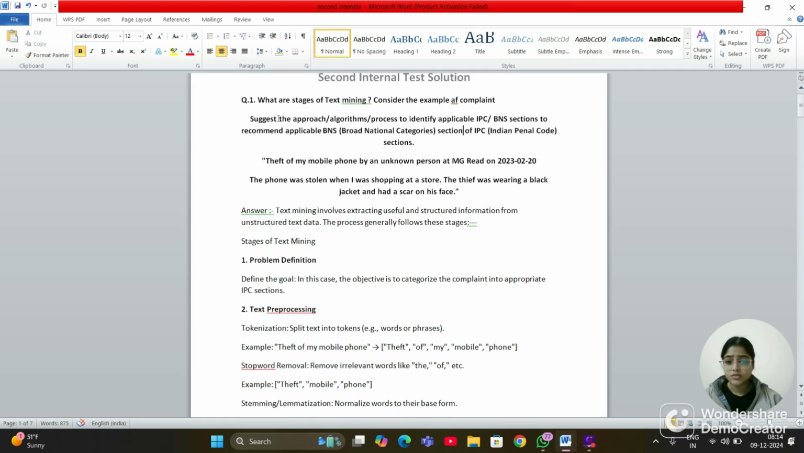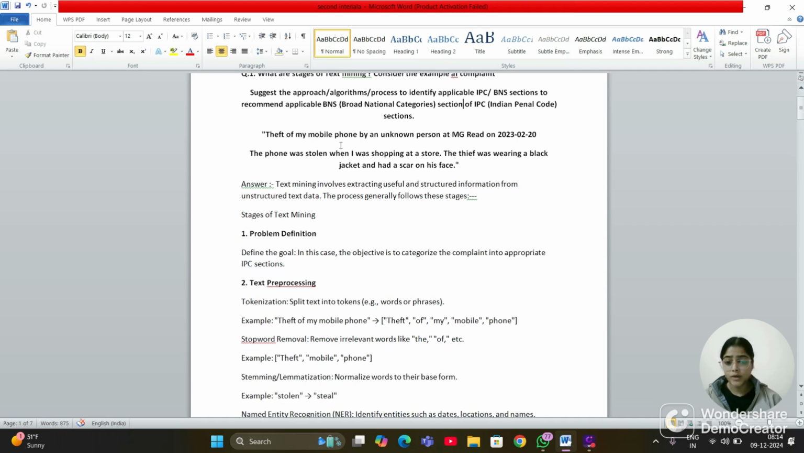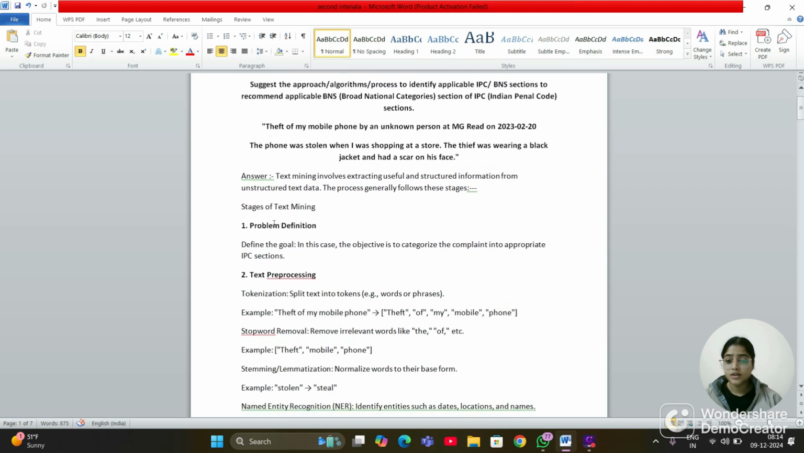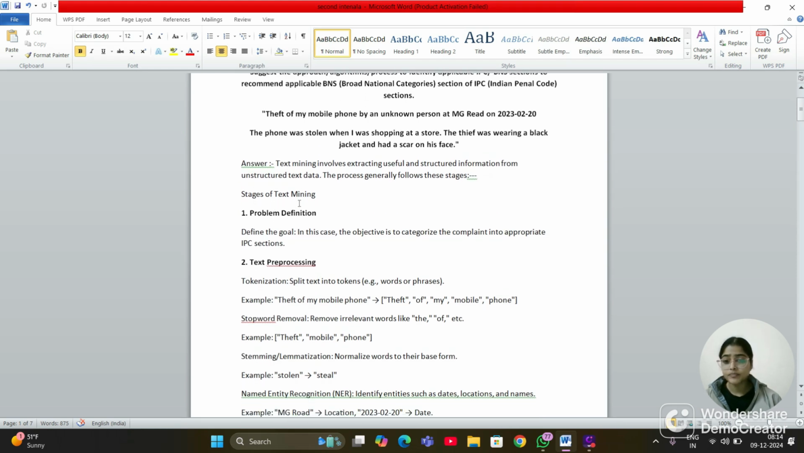So first question is, what are the stages of text mining, and consider the example of complaint and suggest the approach, algorithm, process to identify applicable IPC, BNS section to recommend applicable BNS broad national category section of IPC, Indian Penal Code section, and theft of my mobile phone by an unknown person at MG Road on 20 February 2023 and all. So first we understand what is text mining.